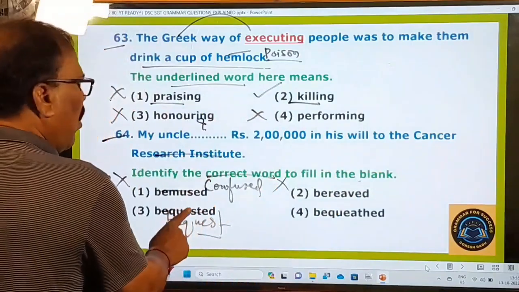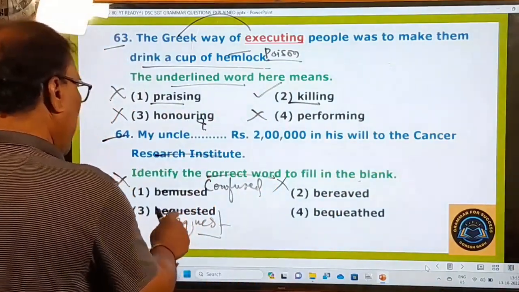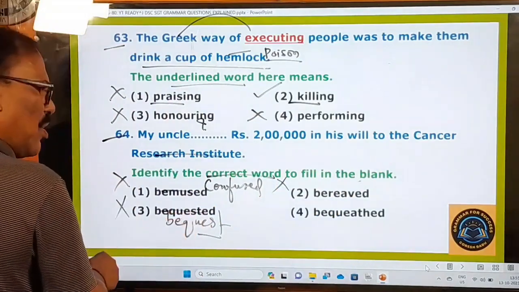It's not a verb at all. It is not a verb at all. But unnecessarily here it is given as bequested. So it is absolutely wrong.